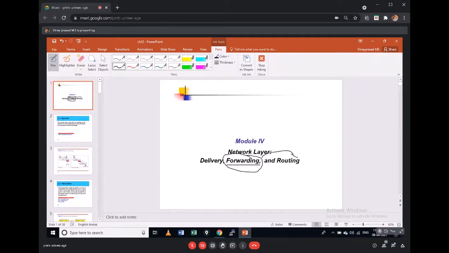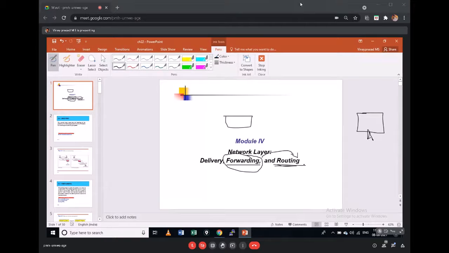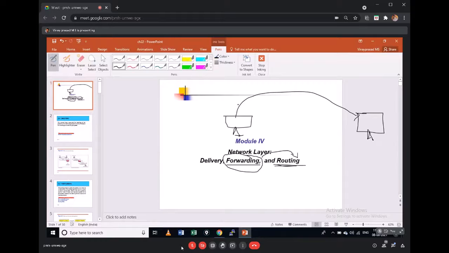The complete process of taking your packet from your network, from the physical layer of your host to the host which you would like to send to, the destination host, is what you call routing. From the source device to the destination is what we call routing. How a packet has traveled and been sent to reach the destination is called routing.